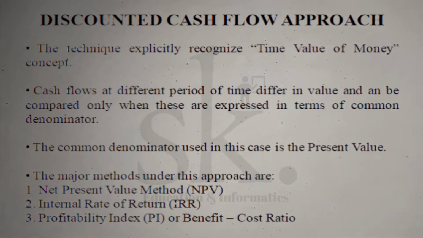The next important concept is that the discounted cash flow approach can be classified under three heads. These are the three methods under the discounted cash flow approach. The first is the net present value method, popularly known as NPV. Next is the internal rate of return, which is IRR, and the profitability index, which is termed PI. In today's video and in the next few videos, we will be discussing the net present value method and solving a few problems from the chapter on net present value under capital budgeting.